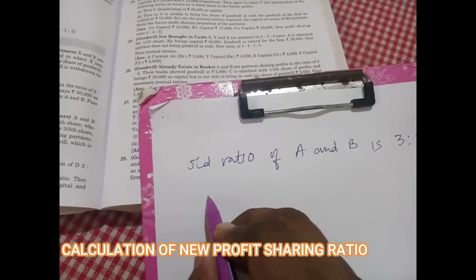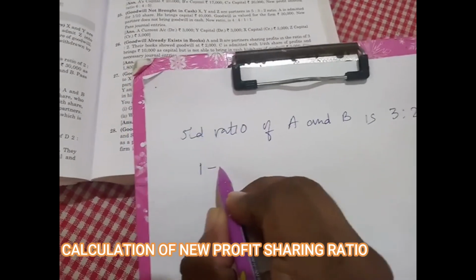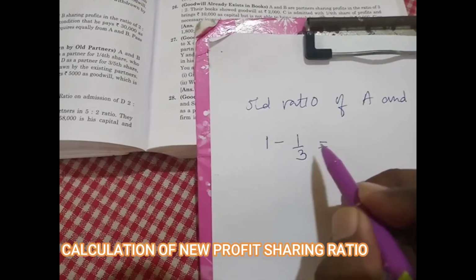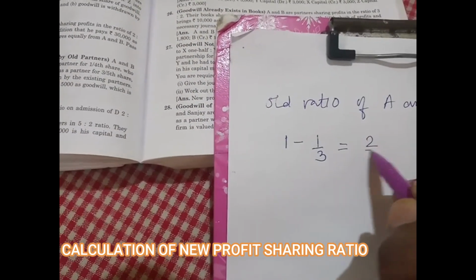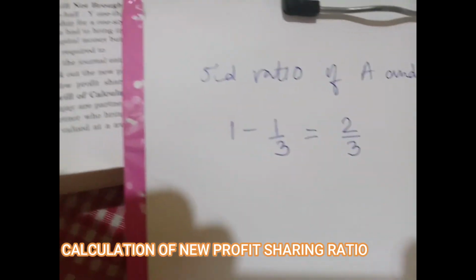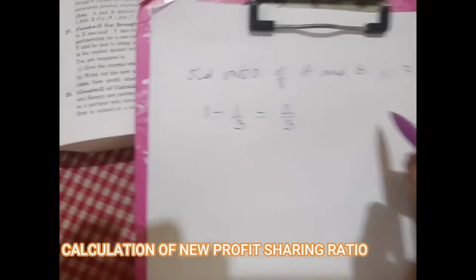So what we have to do is 1 minus 1/3, which is 2/3 left. Why are we doing 1 minus 1/3?